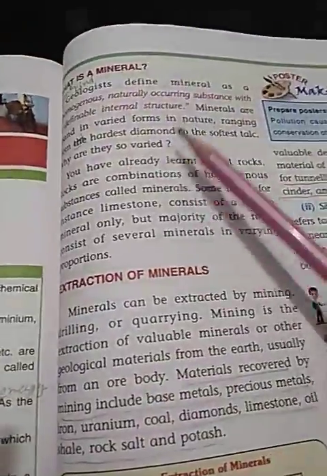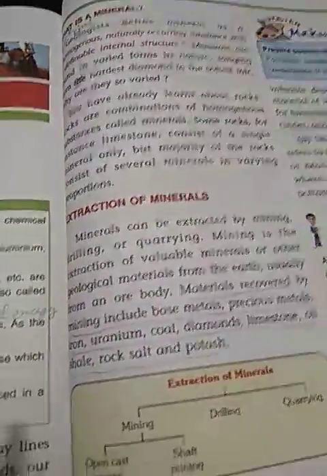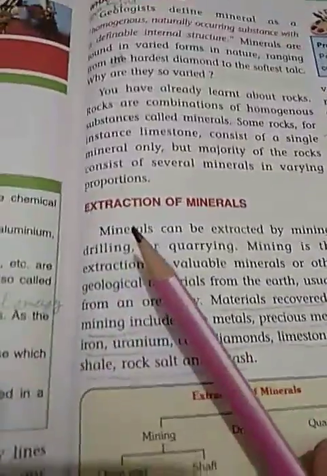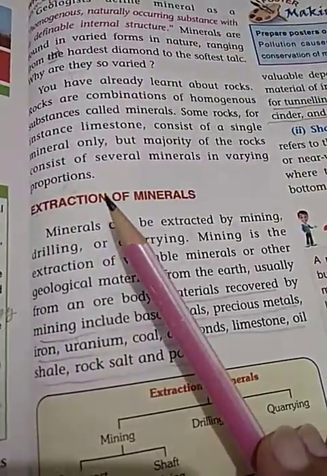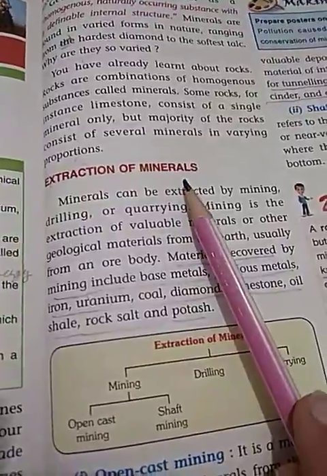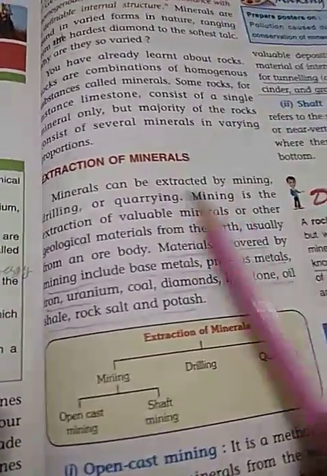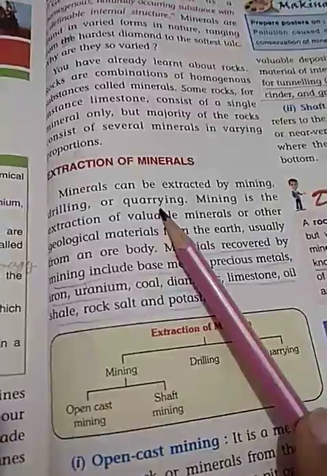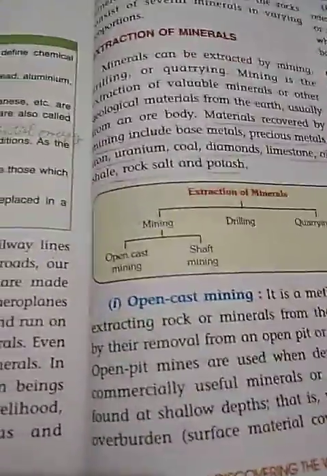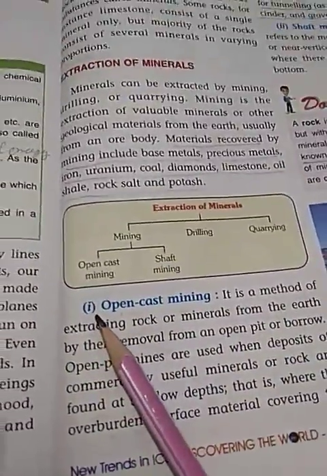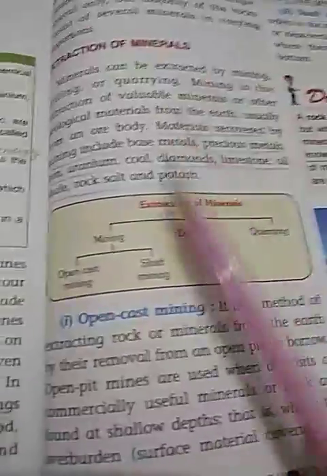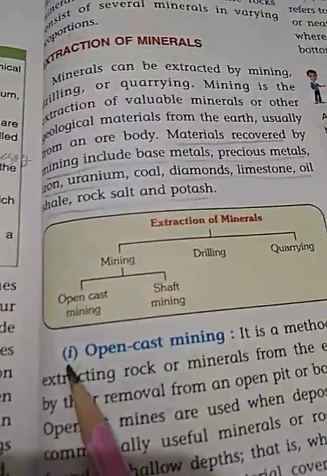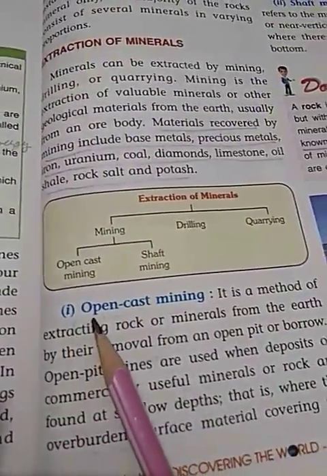Okay, now we know what minerals are and from where we are getting them, but with which process can we get the minerals? Extraction of minerals is done by mining, by drilling, or by quarrying. So let us start one by one. The first point is mining. Mining is further divided into a few parts.